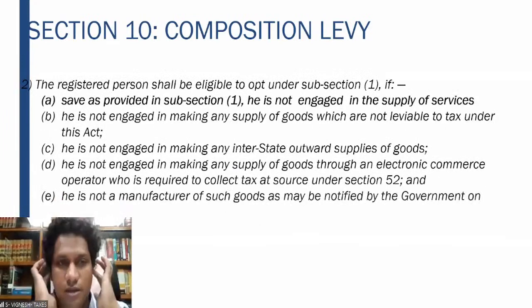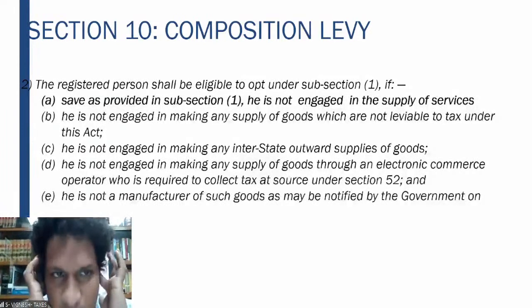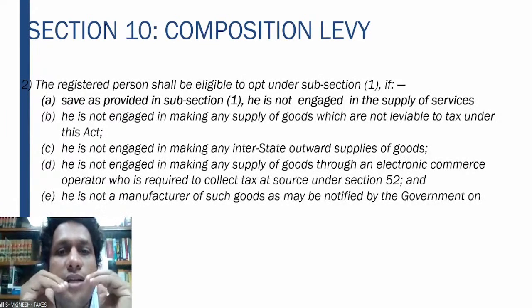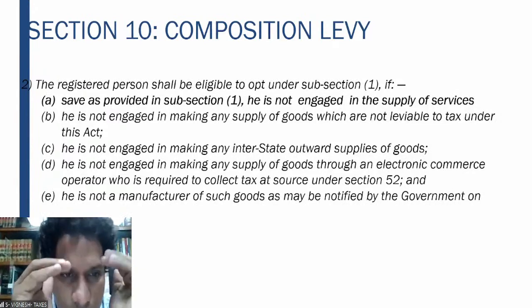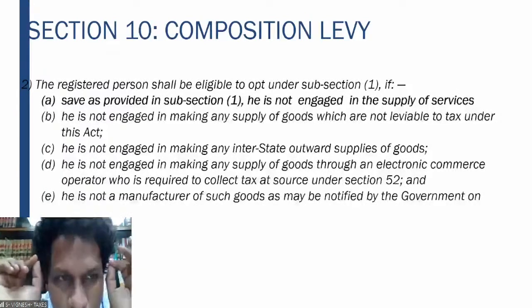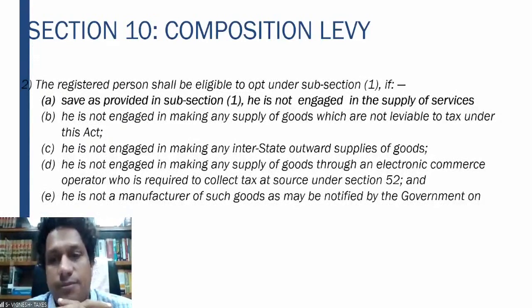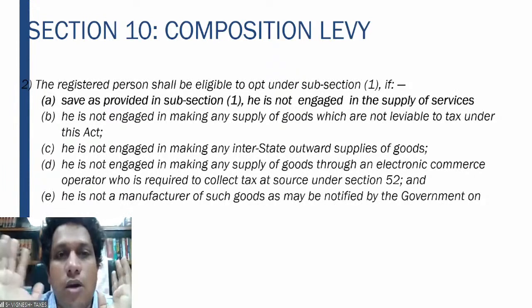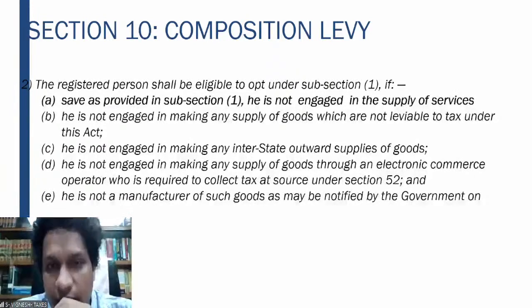Then, the second subsection of section 10. The registered person shall be eligible to opt under subsection 1 if the following conditions are met. So, he has to fulfill certain conditions, only then can he opt for section 10. Now, what are the conditions?